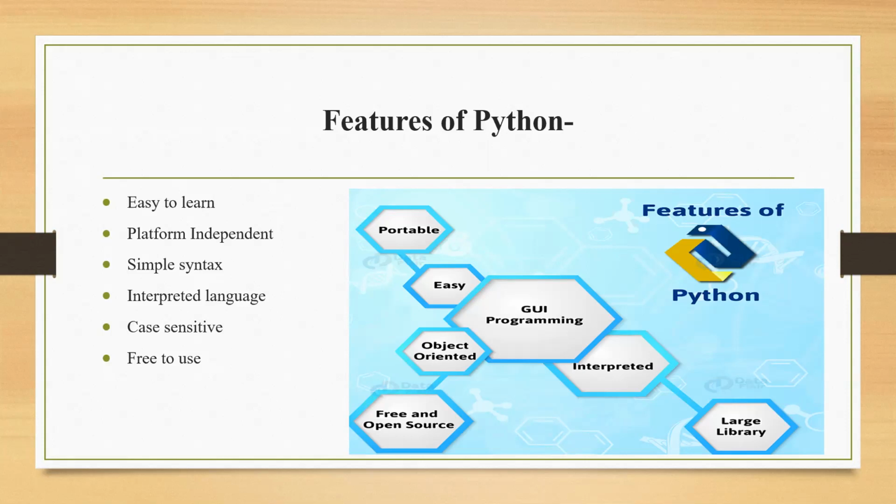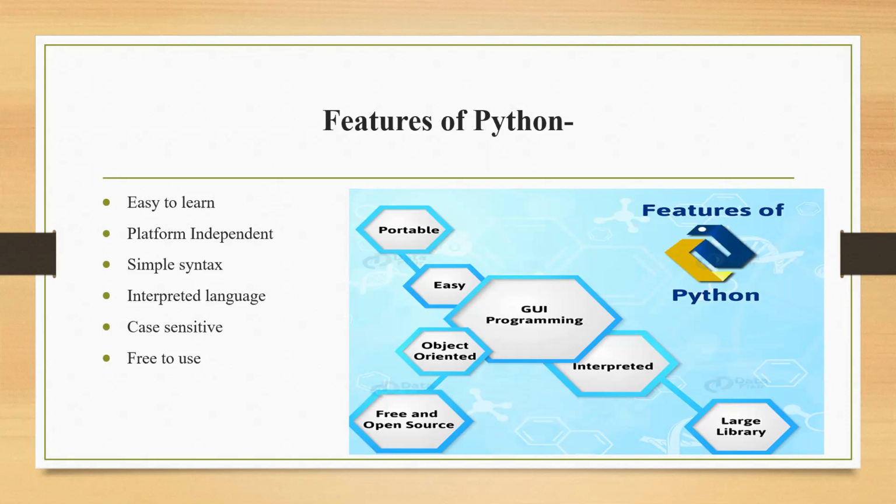Interpreted language. Interpreter and compiler are the two programs that convert a high level language program into a machine language program. And why is it important? See, children, whenever we write any program, we need to execute it. There are two ways to execute and compile it for the computer to understand it.